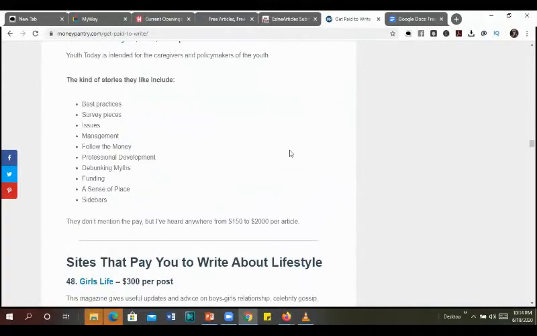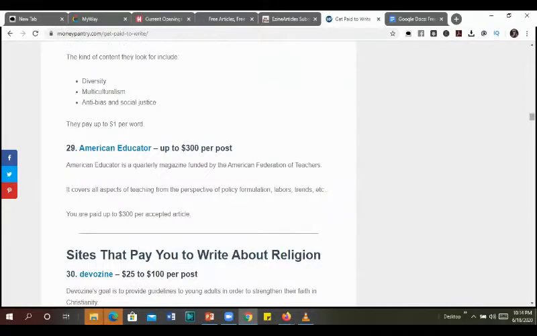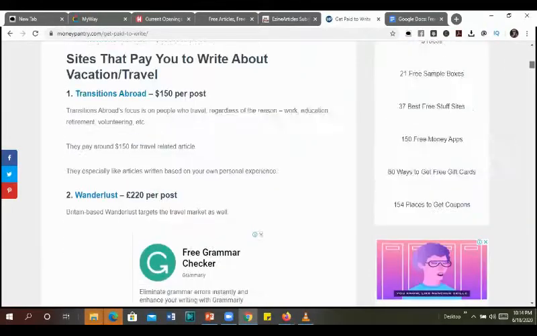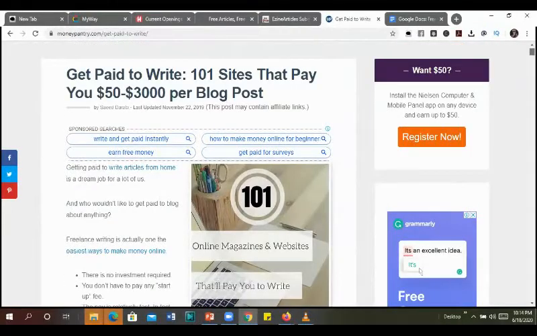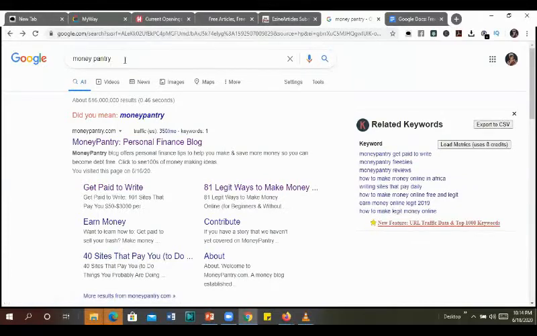So which site is this and how can you get access to it? This is an amazing site. I usually trust it, and it's legit. You see, get paid to write, 101 sites that pay you. So let me go back and show you which site this is and how you can access it. Just go on Google and type Money Pantry.